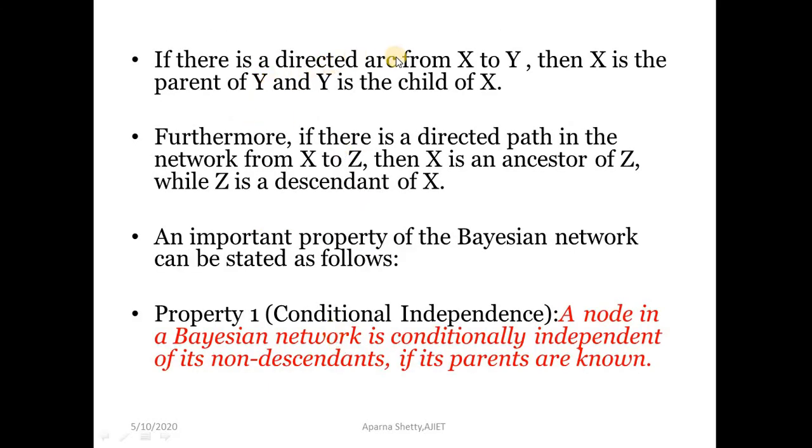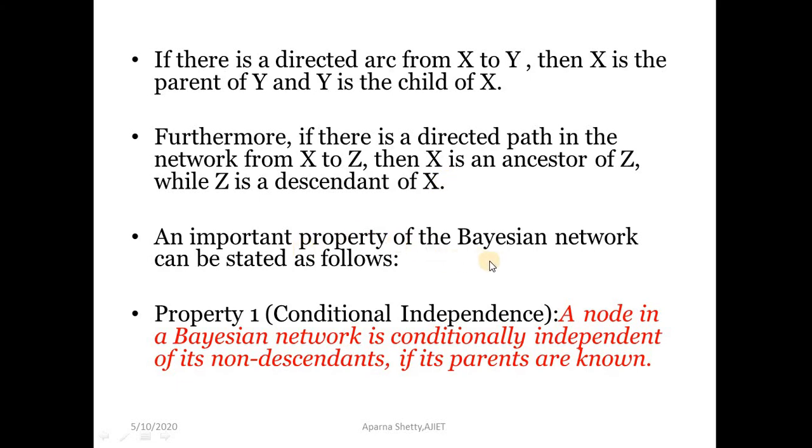If there is a directed arc from X to Y, then X is the parent of Y and Y is the child of X. Further, if there is a directed path in the network from X to Z, then X is the ancestor of Z while Z is the descendant of X.